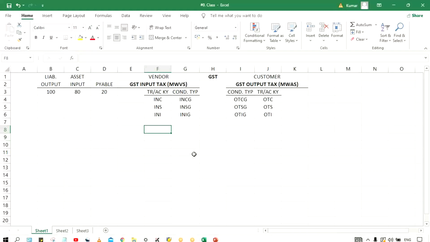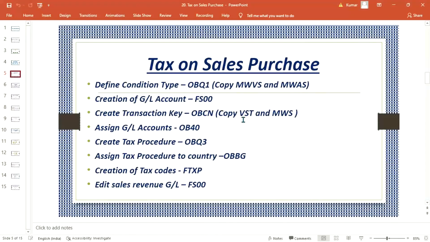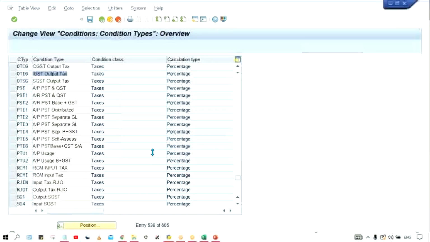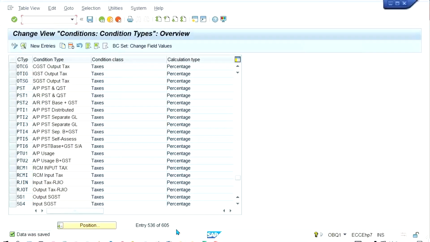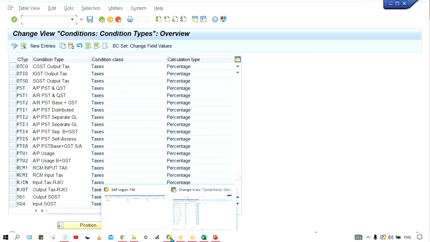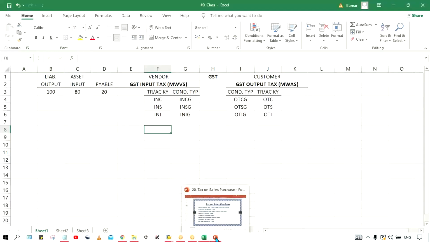Now for account key also, either you can create a new one, or for this also we have a reference, that is VST and MWS. VST uses a transaction code. What is the transaction code, guys? OBCN. Yes, OBCN.